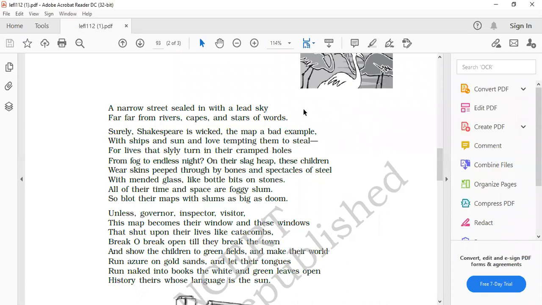Ma'am, in first stanza, like rootless weeds. In this, through simile, the poet describes the rough and untidy hair of the slum child. Rat's eyes is a metaphor.